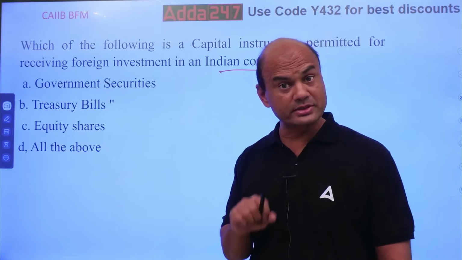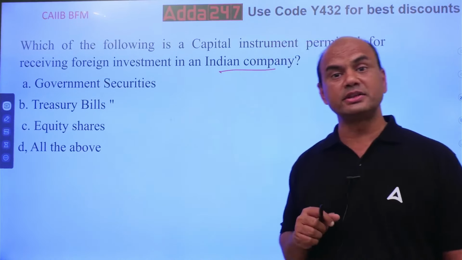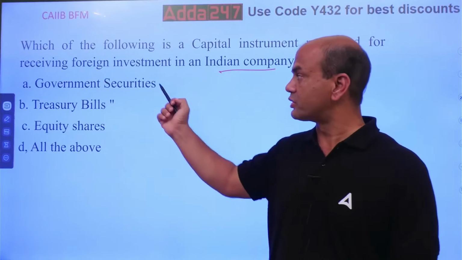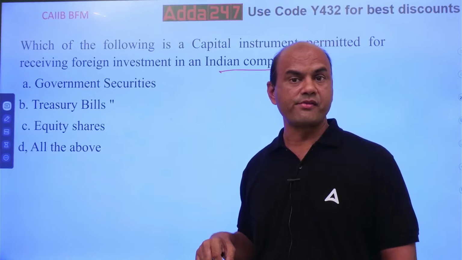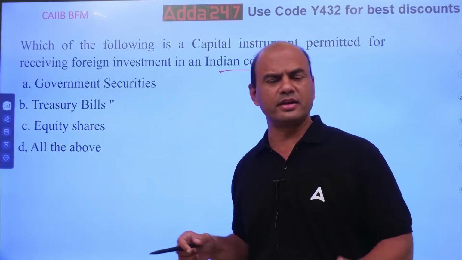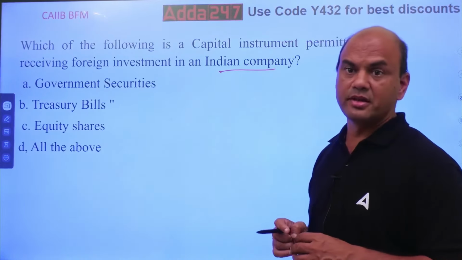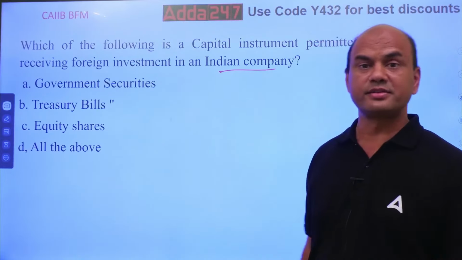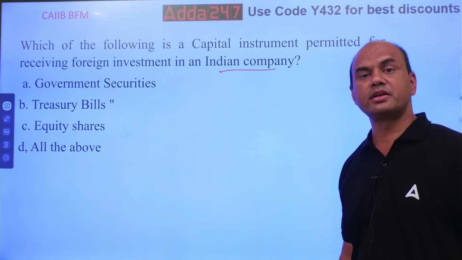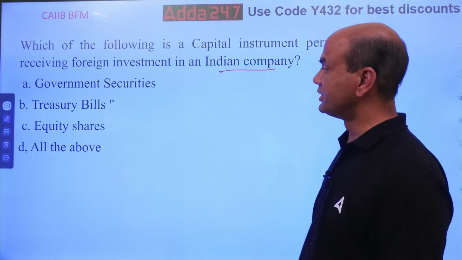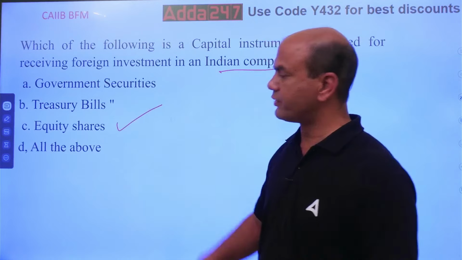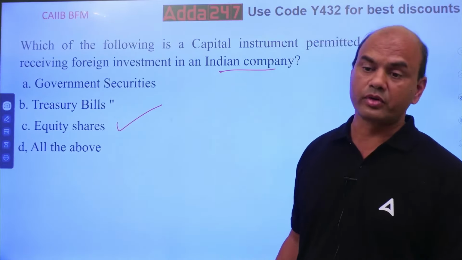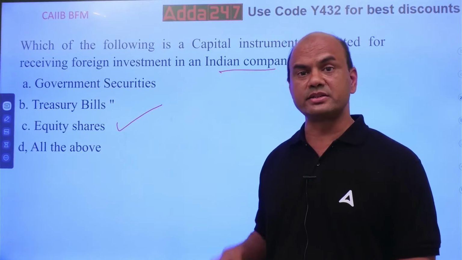If I am talking of government securities, BlackRock will invest in the Indian government then. There are such investments, kindly note. Private companies from abroad invest in government also. They invest through these government securities. T-bills are short-term instruments, but they are related to government. So what is the answer for this? Comment section, everyone. It is equity shares. So the foreign investor can invest through equity shares.